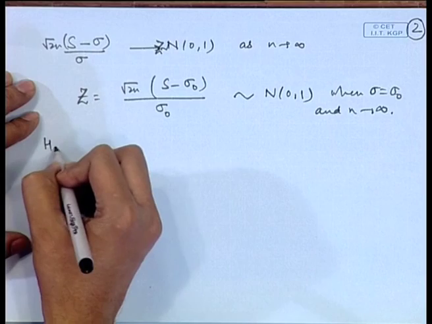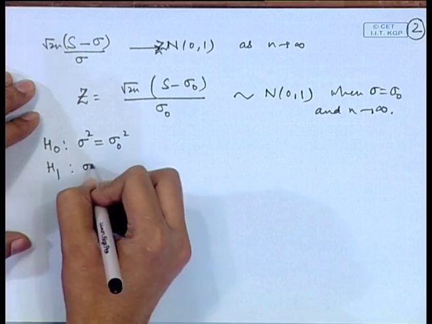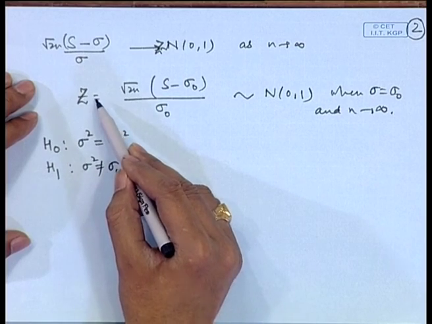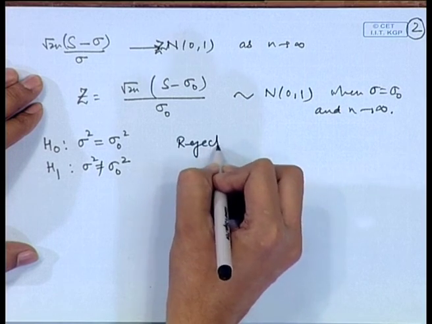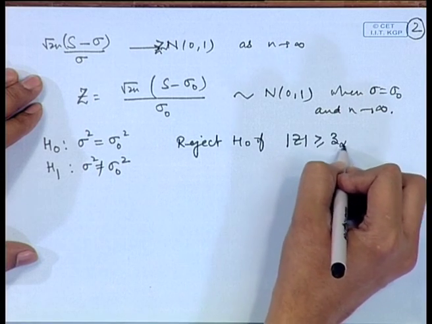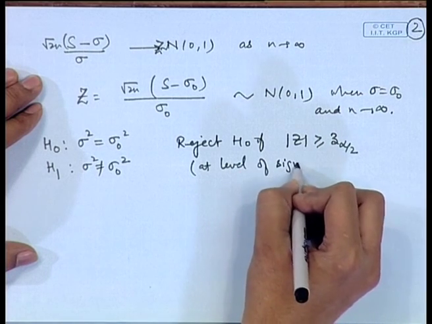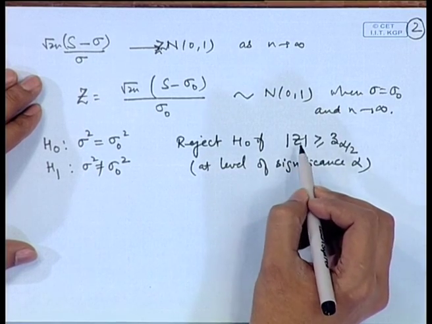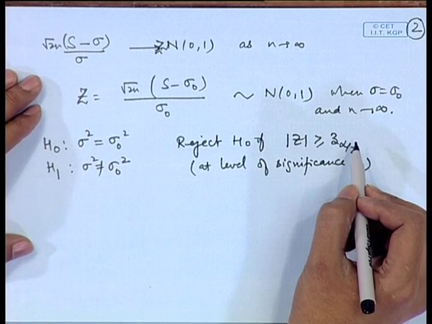So, if we want to test about say sigma square is equal to sigma naught square against sigma square is not equal to sigma naught square, we can make a test based on this z variable. So, we can use the test as: reject H naught if modulus z is greater than or equal to z alpha by 2. So, at level of significance alpha, the test is that you reject H naught when the absolute value of z is greater than or equal to z alpha by 2.